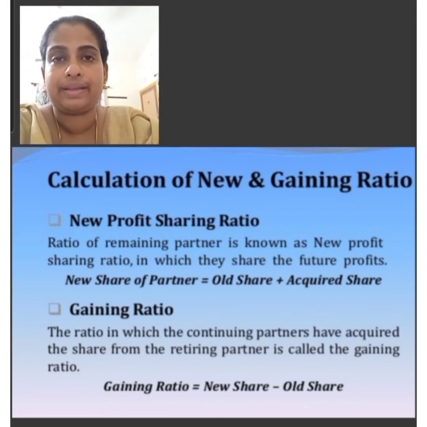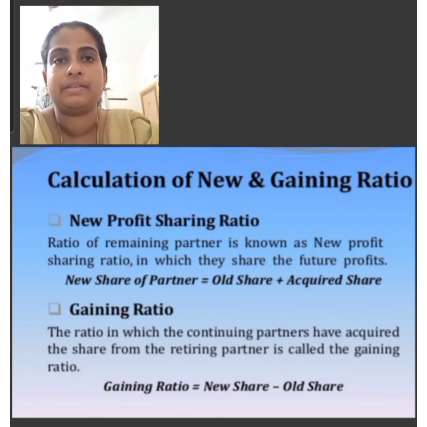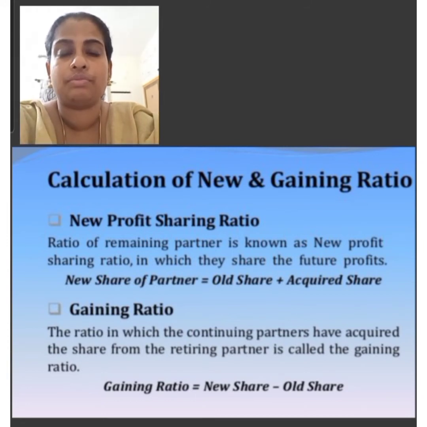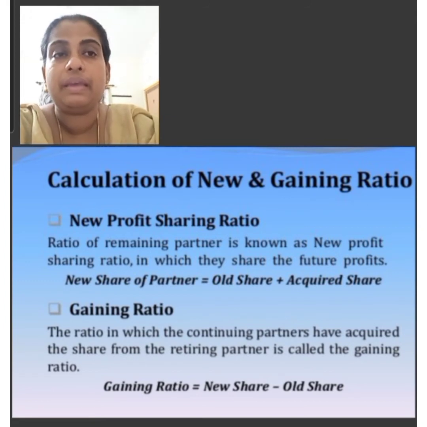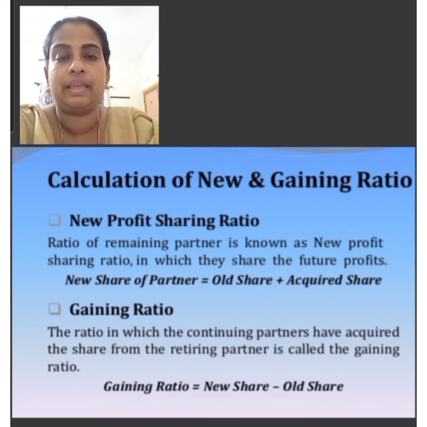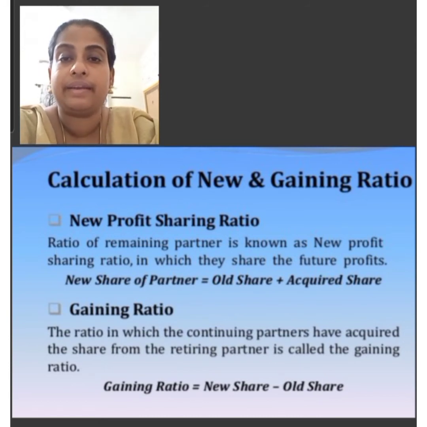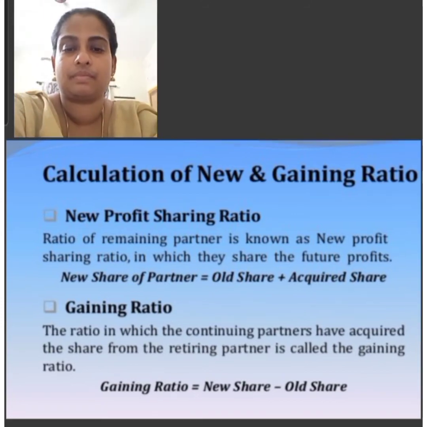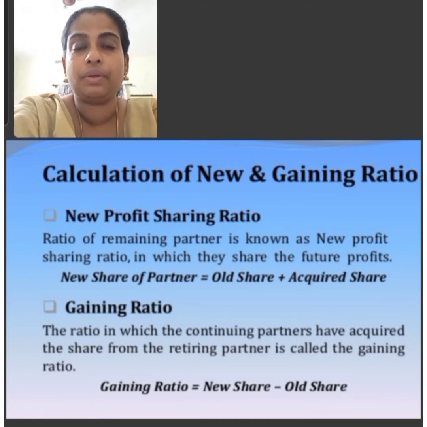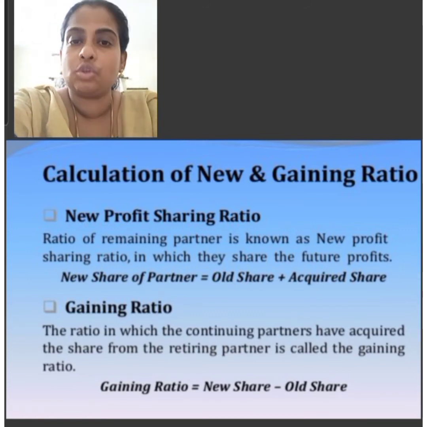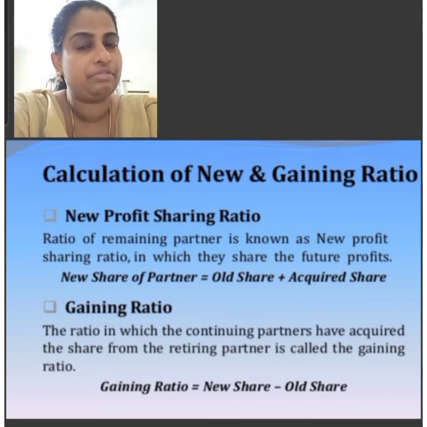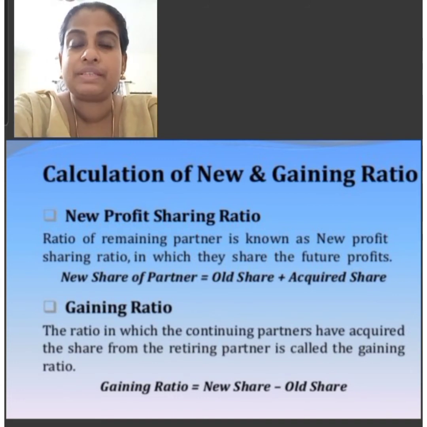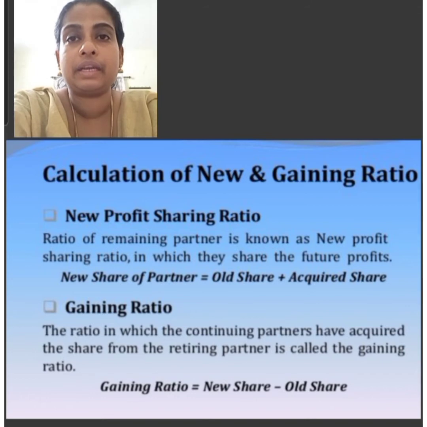Now I am going to give one example. A, B and C are partners sharing the profits in the ratio of 1/2, 3/10 and 1/5. Suppose B retires from the firm and A and C agree to share the future profits in the ratio of 3:2. Calculate the gaining ratio. In this problem, the new profit sharing ratio is 3/5 : 2/5. Then the old profit share is 1/2 : 1/5. With the help of this information, we are going to calculate the gaining ratio.